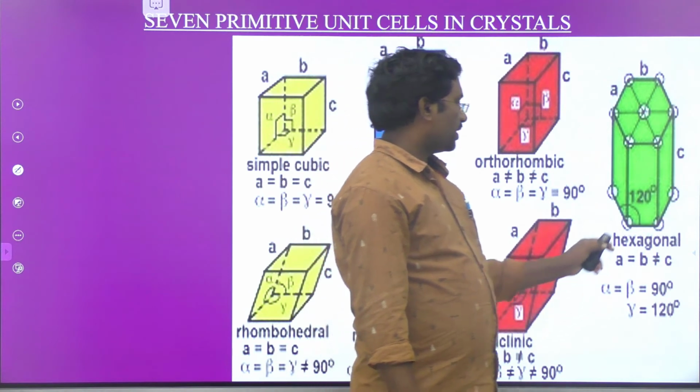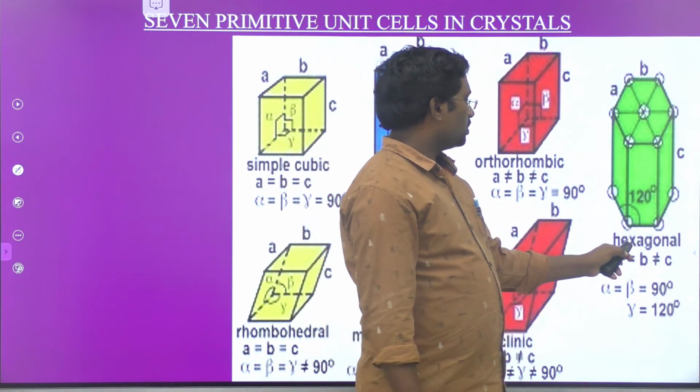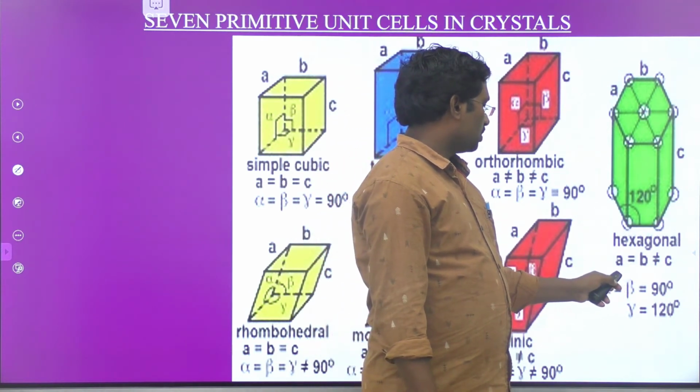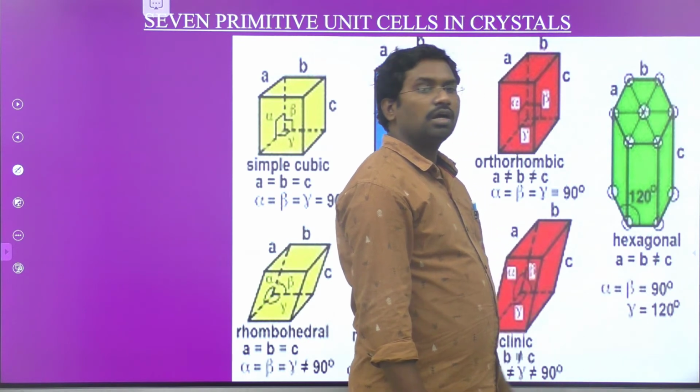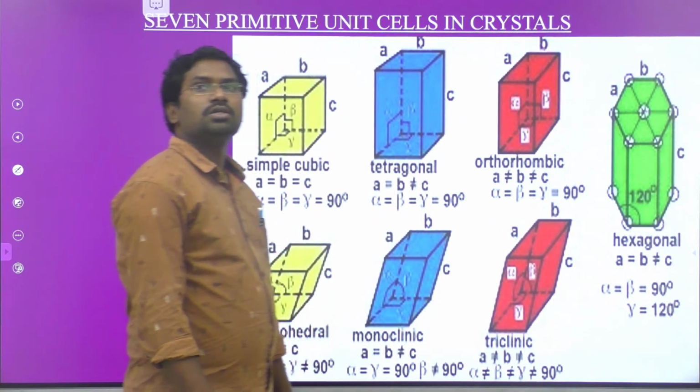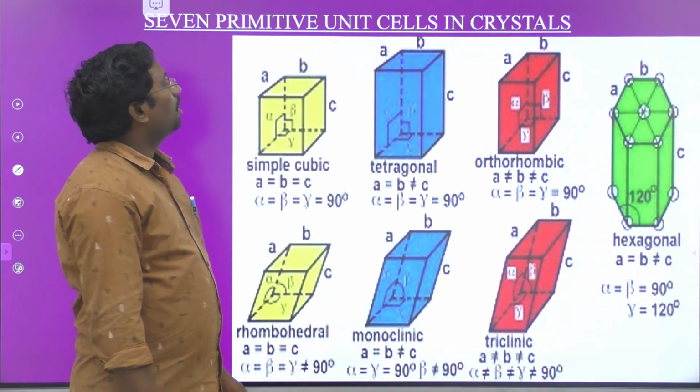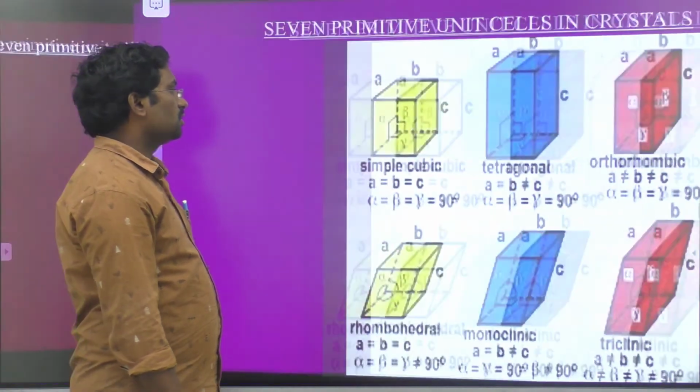So in case of hexagonal structure, a is equal to b not equal to c, alpha and beta are 90 and gamma is 120. So these are all 7 types of primitive unit cells in crystals.